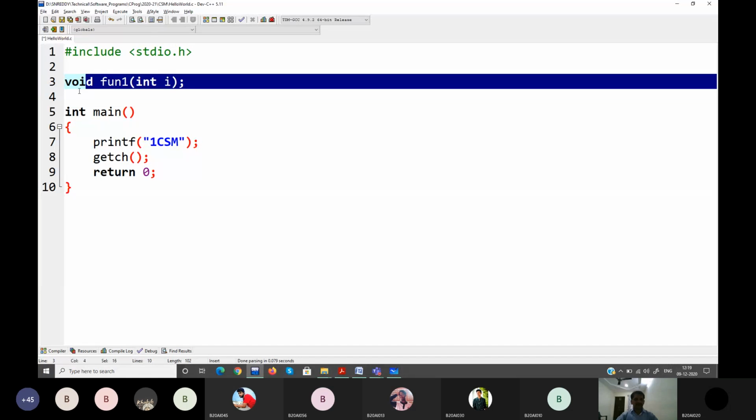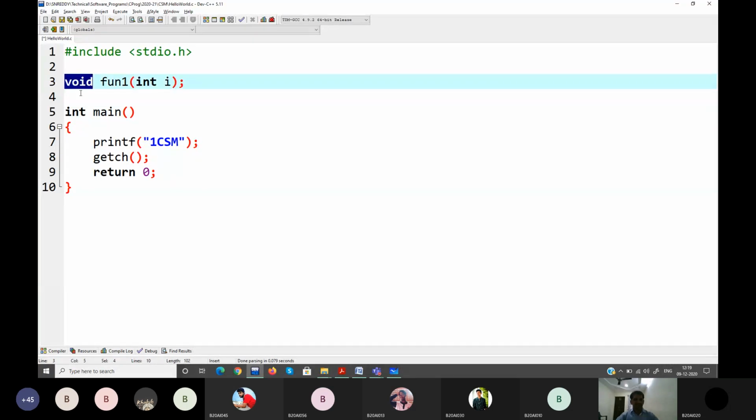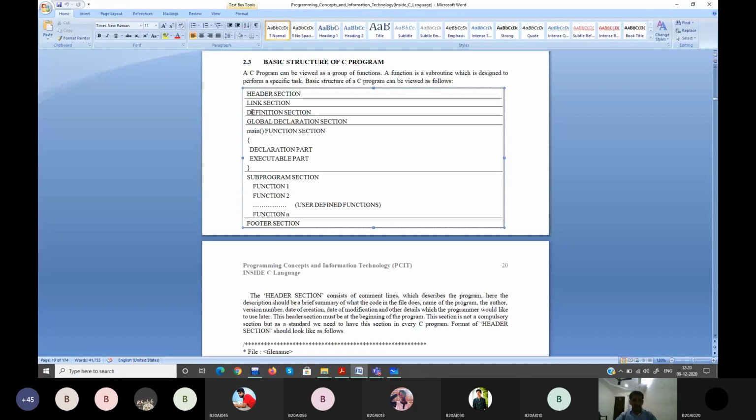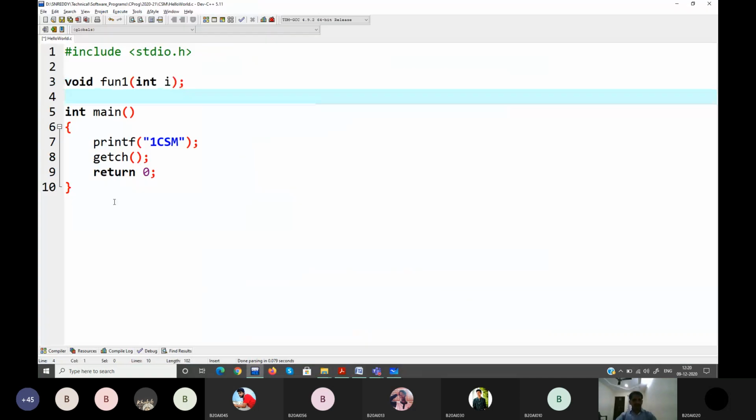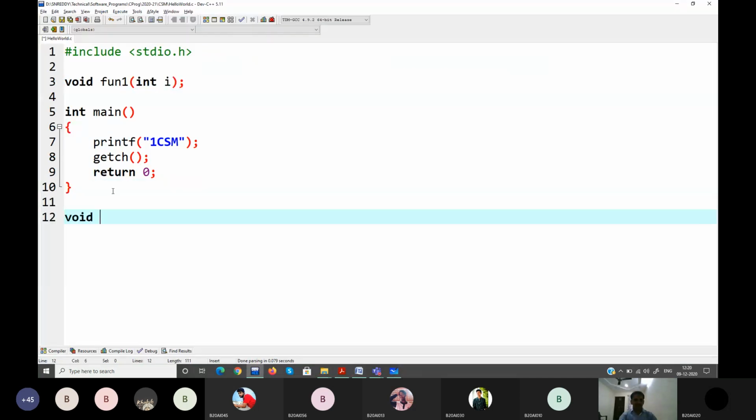So what is the return type? It is void. What a void is and all we'll see later. This is the function name. These are the parameters that I'm going to send. How many parameters? Only one parameter. What is the type? It is an integer. So this kind of declaration I'm going to give in this definition section. Next, I have to write the definition of void fun1.